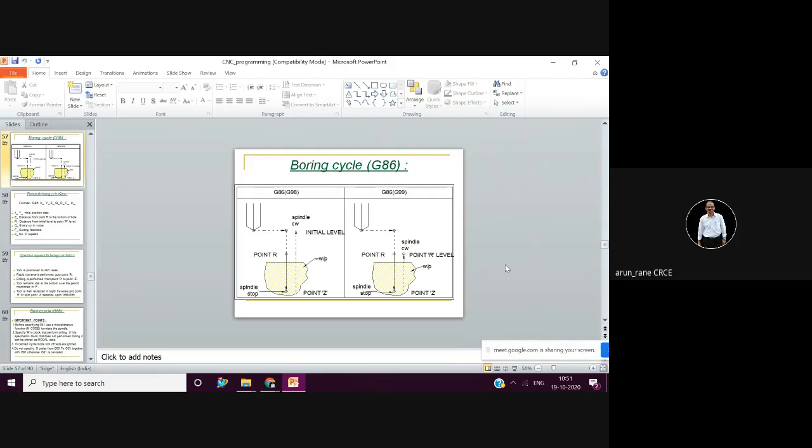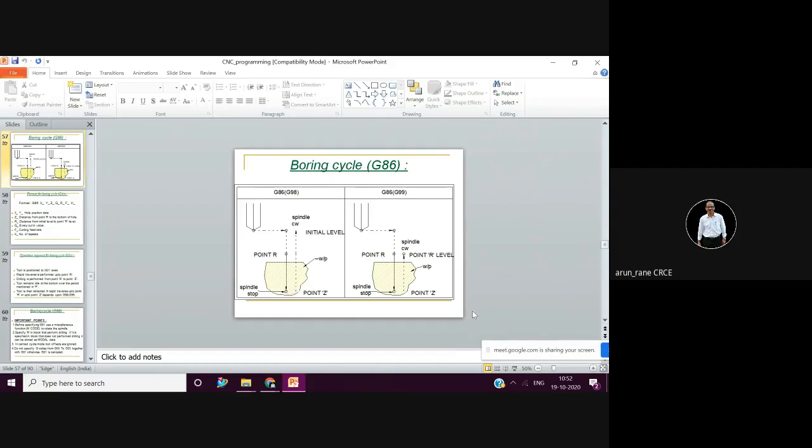If by mistake, suppose, you inserted the boring bar in negative x, and since you are retracting in negative, then what will happen? The tool of the boring bar will go 1 mm deeper into the bore. And when you are retracting rapidly, a 1 mm groove will come and your tool will break, your tool tip will break, something will happen. That's why in the boring cycle G86 you have to ensure that you insert the boring bar at a proper orientation, then you have to retract, and that retract amount you have to give. 1 mm is sufficient just to clear the contact of the bore and the tool tip.